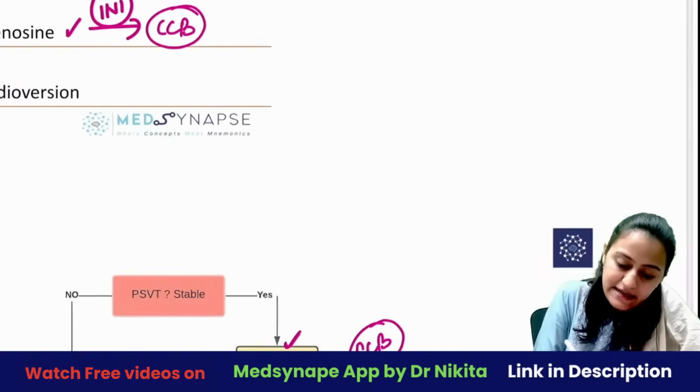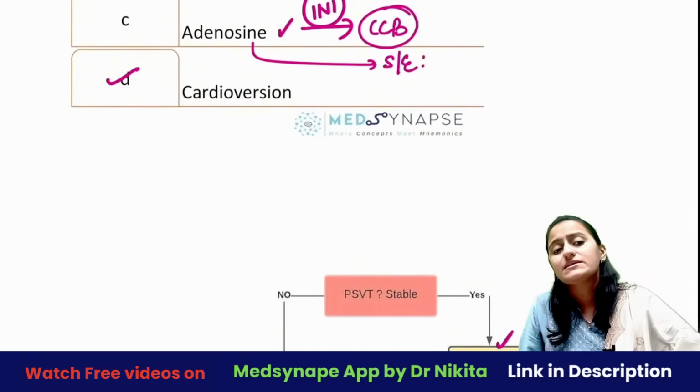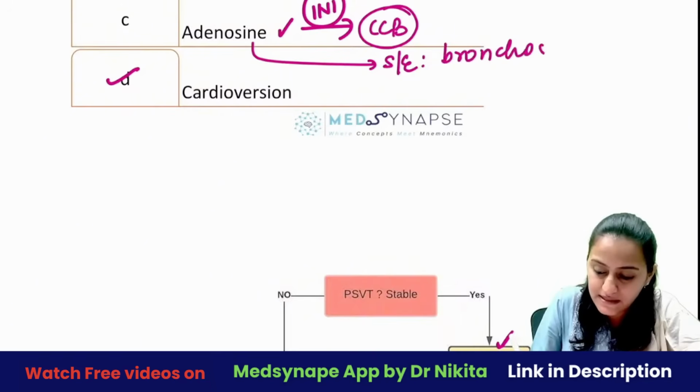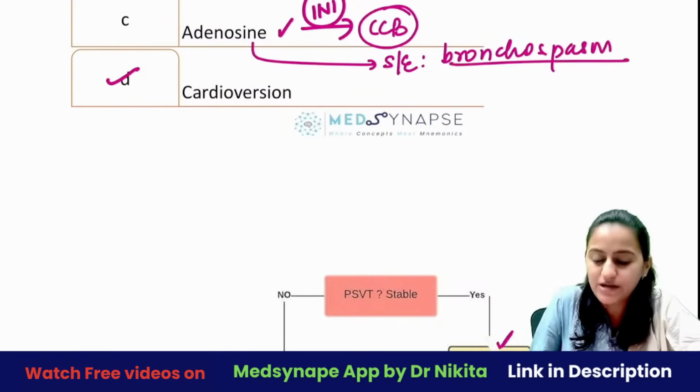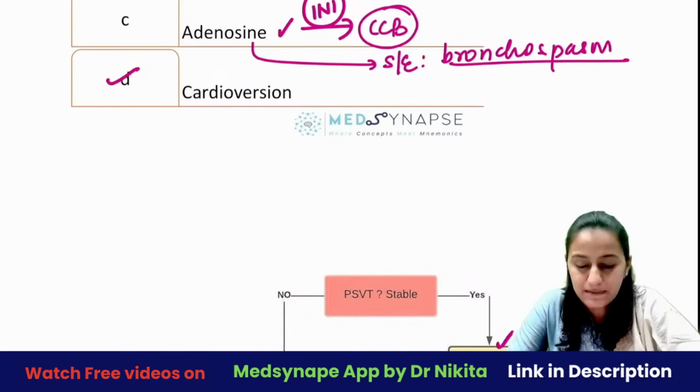And remember, for adenosine, what side effect do you remember? What side effect can adenosine have? Remember, it can cause bronchospasm. Okay, bronchospasm is what it can cause. So it is contraindicated in asthmatics. Asthma wale patients mein aap nahi doge.